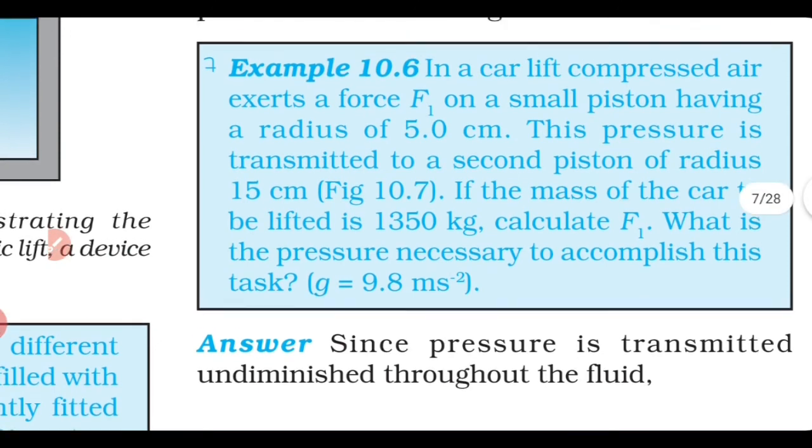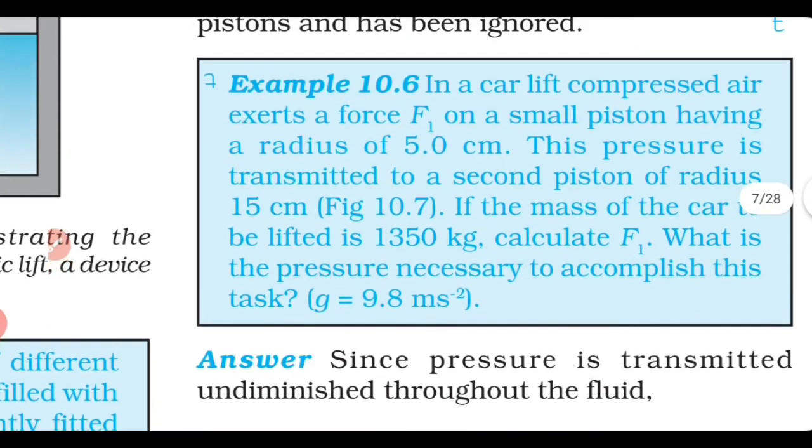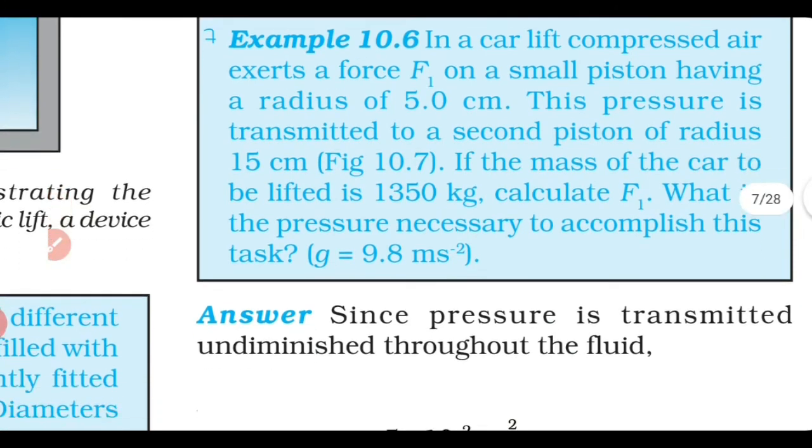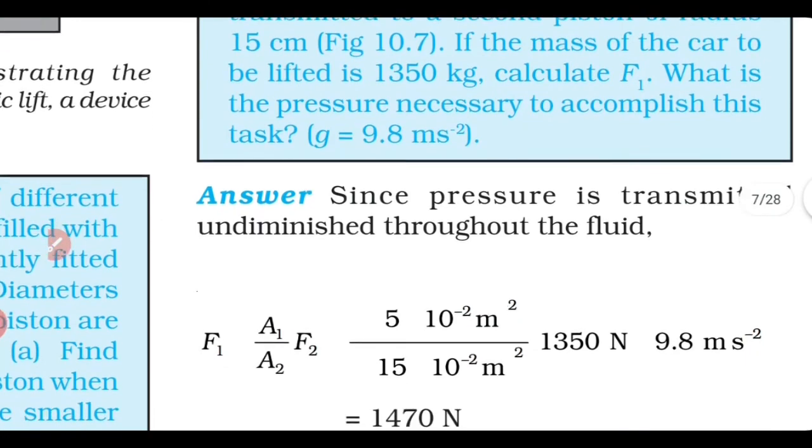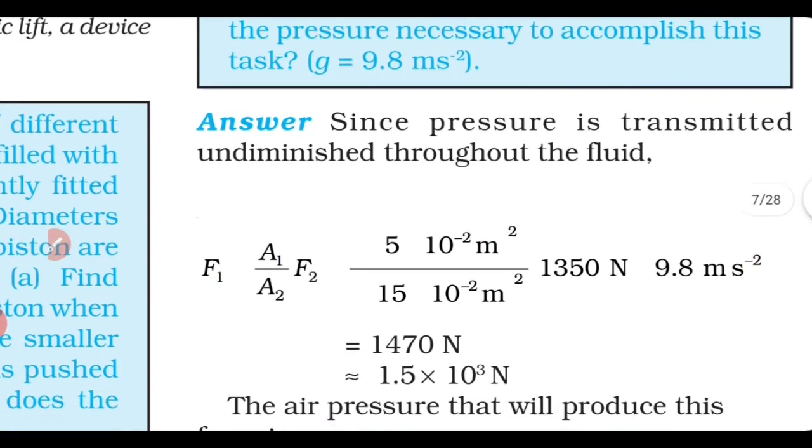So here the force required is given, that is F2. A 1350 kilogram car is to be lifted. So force is that into mg. And F1 we are asked to find. So here the equation will be F1 equal to F2 into A1 by A2. That's what. Just direct substitution.